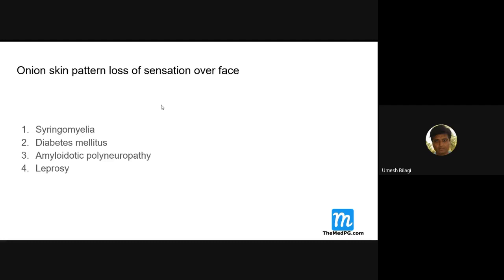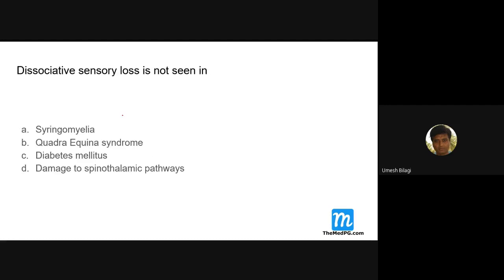Onion skin pattern of loss of sensation on the face, that is syringomyelia, because syringomyelia produces onion-like loss of sensation. Dissociated sensory loss is not seen in which? Can you get dissociated sensation in diabetes mellitus? It is seen. Patient will have a trophic ulcer, fine touch will be there, but pain and temperature are lost, because of that trophic ulcer will happen.